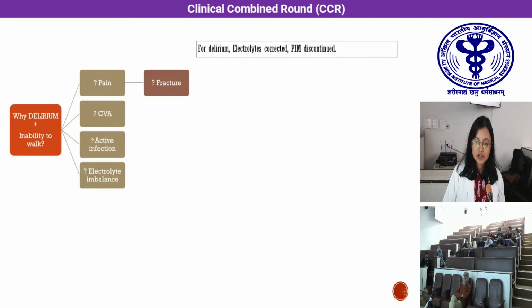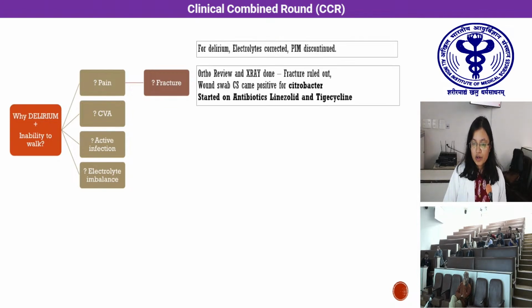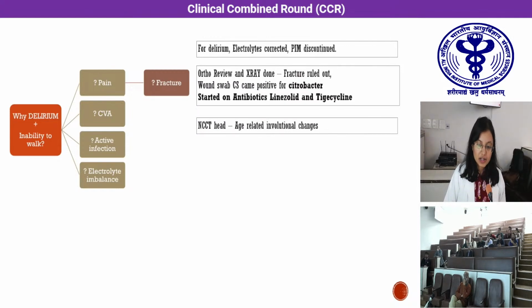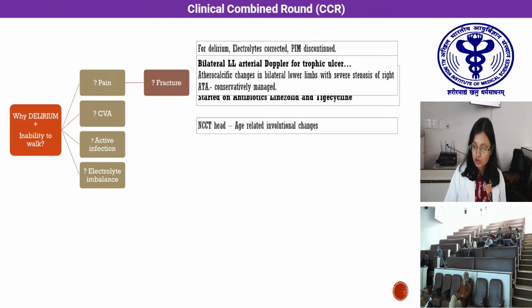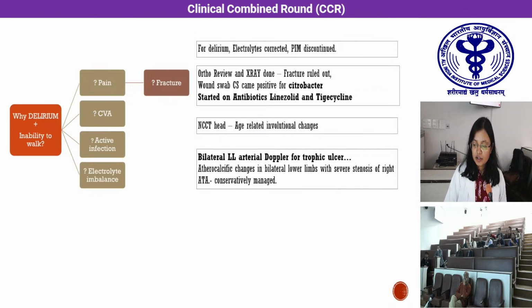For the delirium, his electrolytes were corrected and potentially inappropriate medications were discontinued. To rule out any fracture, ortho review and X-rays were done. Wound swab sent for culture sensitivity came positive for Citrobacter, and he was started on the antibiotics linezolid and tigecycline. NCCT was done to rule out a cause for the altered mental status and showed age-related involutional changes. Bilateral lower limb arterial Doppler, done for the trophic ulcers, showed atherocalcific changes in the bilateral lower limbs with severe stenosis of the right ATA, which should be managed conservatively.